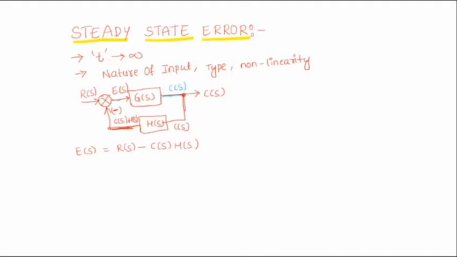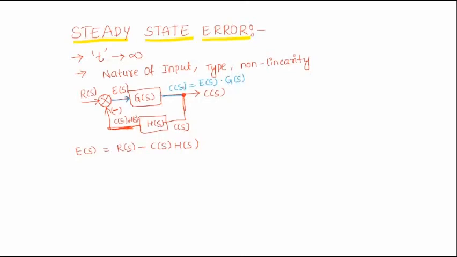For this block, the input is E of S and the output is C of S, so C of S becomes E of S, the input to this block, multiplied by the block gain G of S. C of S equals E of S into G of S.